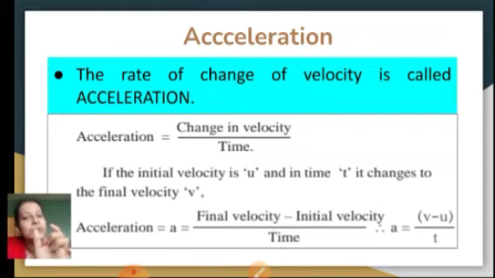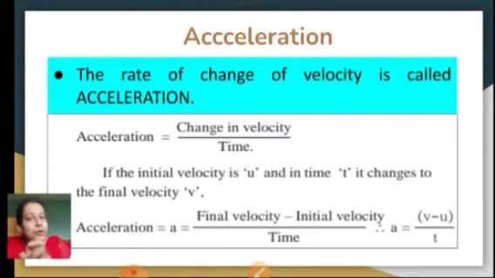Finally, when you find out the answer, whatever it is, 20 minus 10, it becomes 10 meters per second upon 5 seconds, suppose. So 10 meters per second divided by 5 seconds, you are getting the answer 2 meters per second square. Okay, now the SI unit of acceleration is meters per second square.